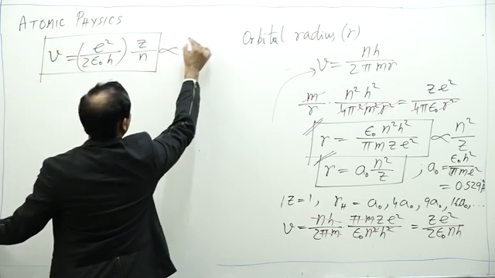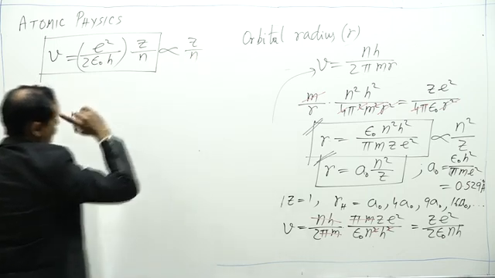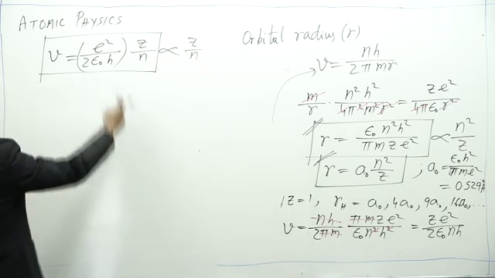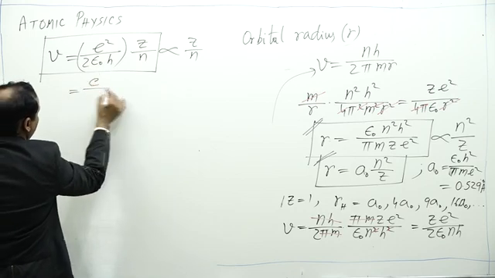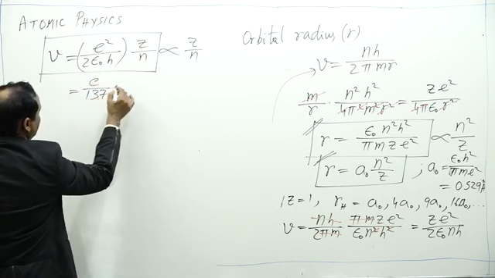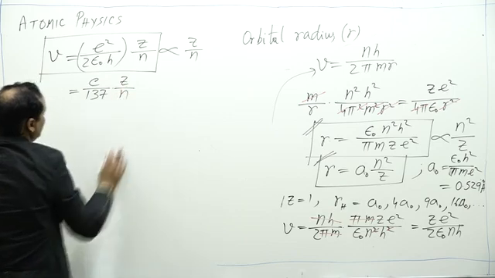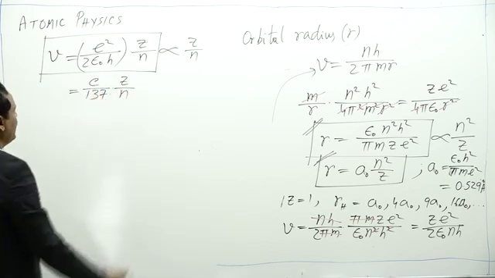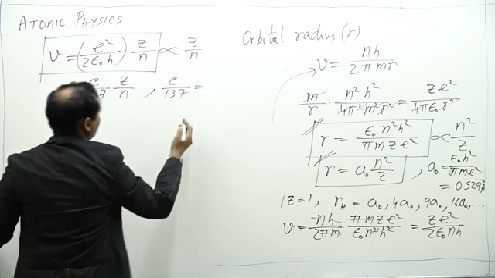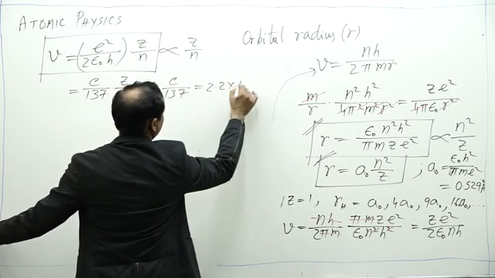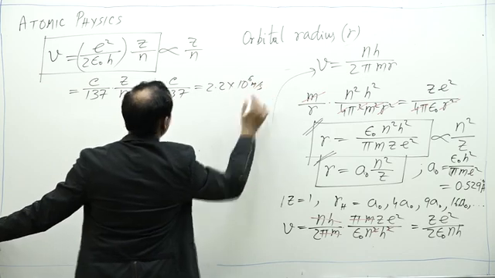That is, V is proportional to z by n. This e square by twice epsilon naught h, its value is equal to c by 137 into z by n, where c is the speed of light. The value of c by 137 is 2.2 into 10 to the power 6 meter per second.